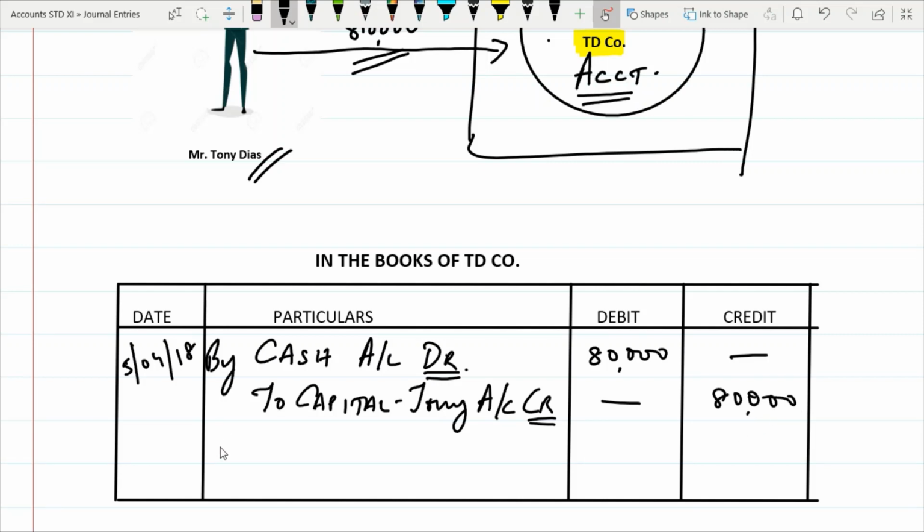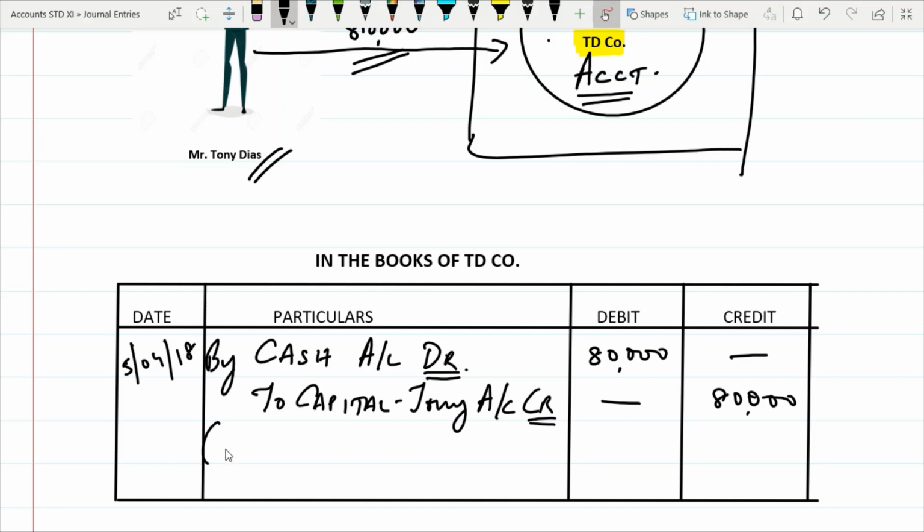Now after you have written this, you have to write something called as a narration. Now narration is an explanation of this entry, this transaction, what you have written here. It's an explanation, and this explanation is in your own words. One important thing is it has to be written in brackets.